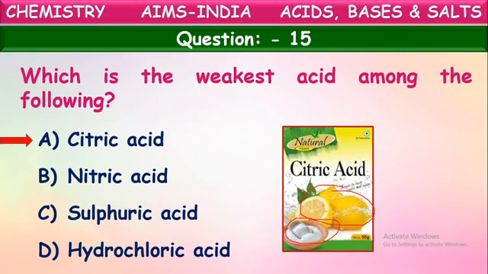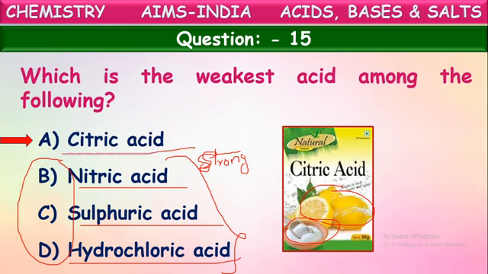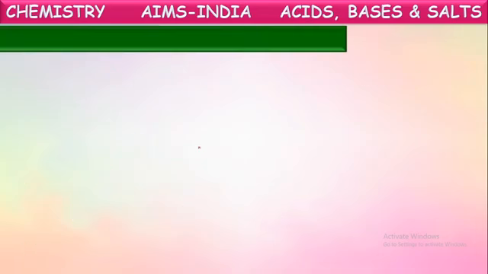If you observe the remaining acids here, nitric acid, sulfuric acid, hydrochloric acid, these three are strong acids because they are inorganic acids and they ionize completely on dissolving into water. Almost completely they ionize into respective positive and negative ions when dissolved into water. Whereas citric acid is an organic acid, it cannot ionize completely. So it is a weak acid among these. Okay. Next, last question.